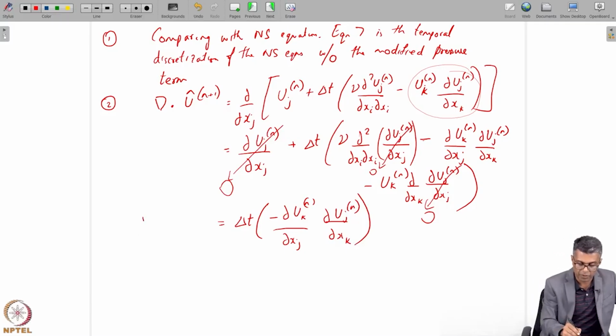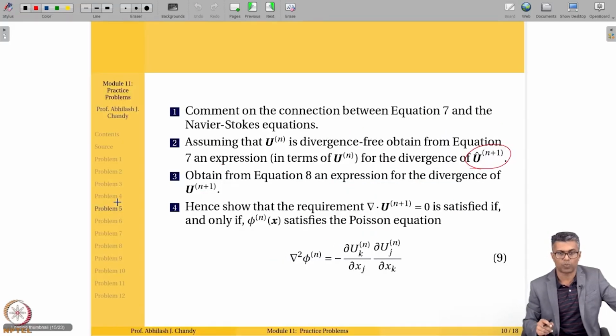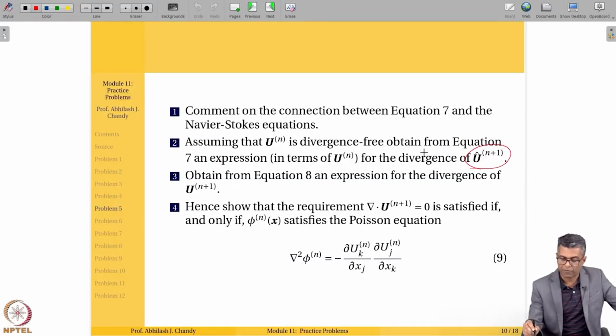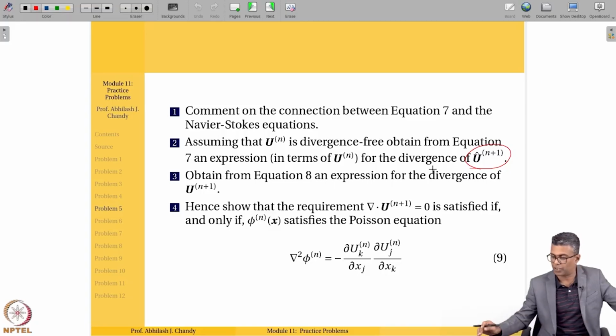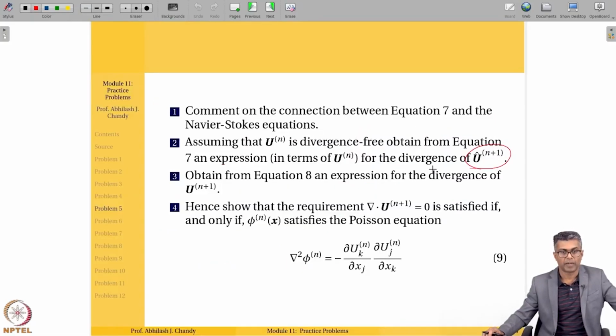This is your expression for the divergence of the intermediate velocity. This is my answer for part 2, isn't it? So the question was, obtain from equation 7 an expression for the divergence of the intermediate velocity, and that's what this is. That's your part 2. Now, I hope that is clear. Let's go to part 3.